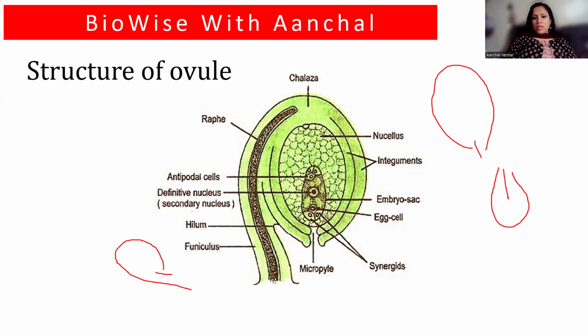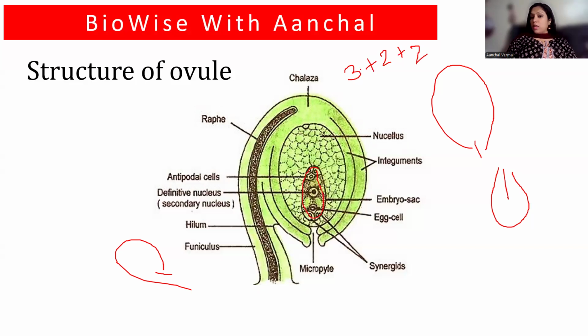So now there is a small embryo sac. This is the embryo sac. In the embryo sac, there are total 3 plus 3 plus 2. That is 3 plus 3 plus 2 is what?